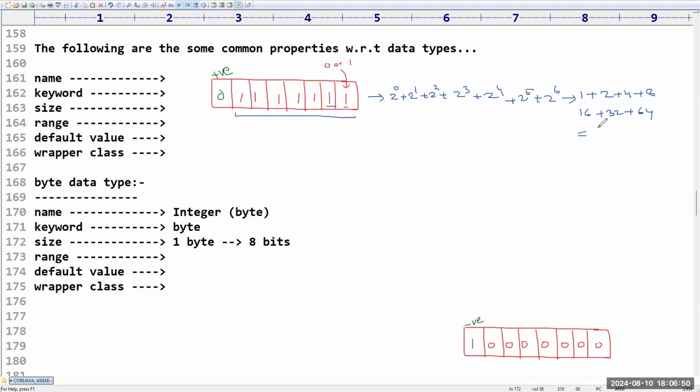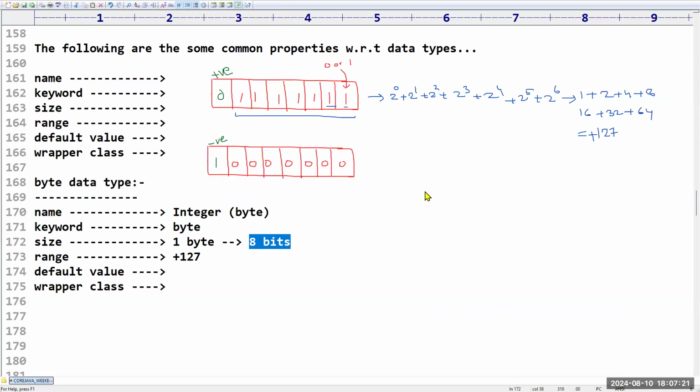So 127. Sir, what about the sign? Is it plus or minus? Plus. So what is the range, sir? For positive values, you can take up to 127. Sir, how did this 127 come from these 8 bits? Do you have clarity, friends? Everyone clear? Yes, sir.